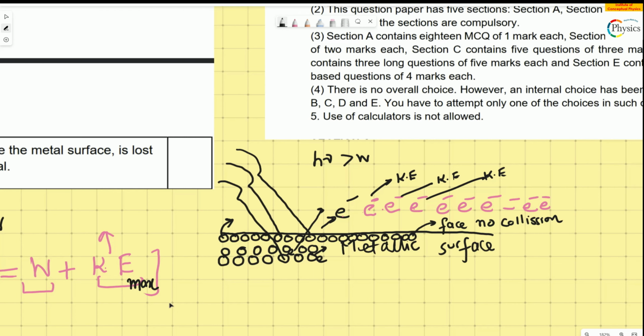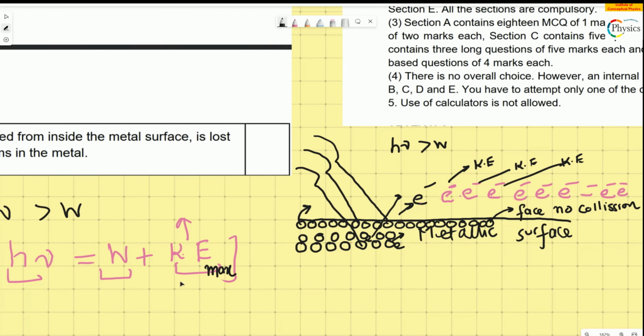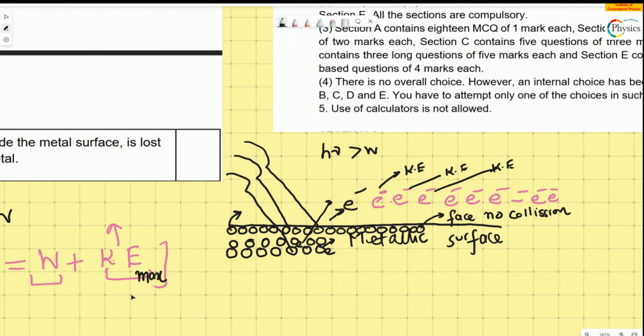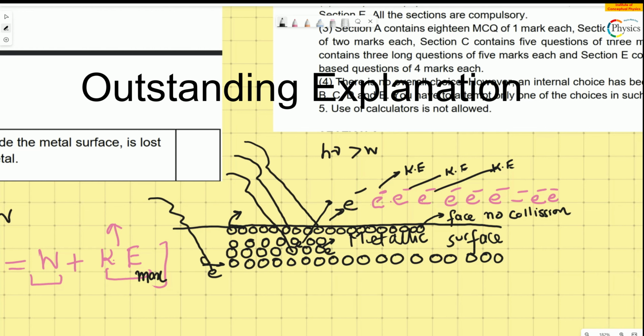If you have to see this equation, go back and check h nu is equal to w. So remember, each electron which is coming from different depth of the metal loses a lot of energy. The deeper it is, the more difficult it is for that electron to come out, because a lot of energy is lost. So, for example, look at this layer. The electron coming out because of the photon striking it will face so much resistance in coming out because of the atoms of the metal. So these are the atoms of the metal. It will face a lot of collision and therefore lose a lot of energy.